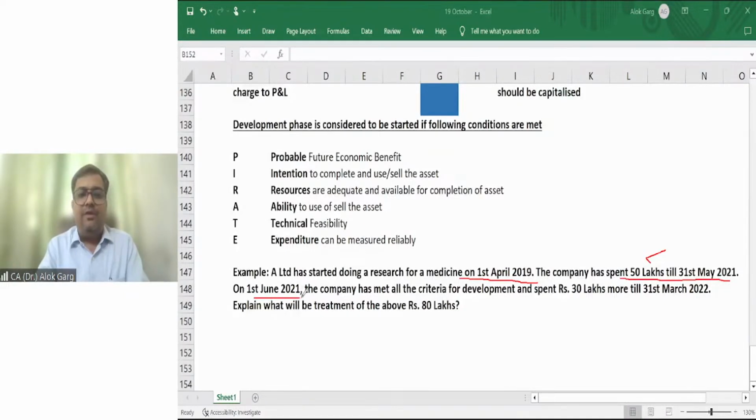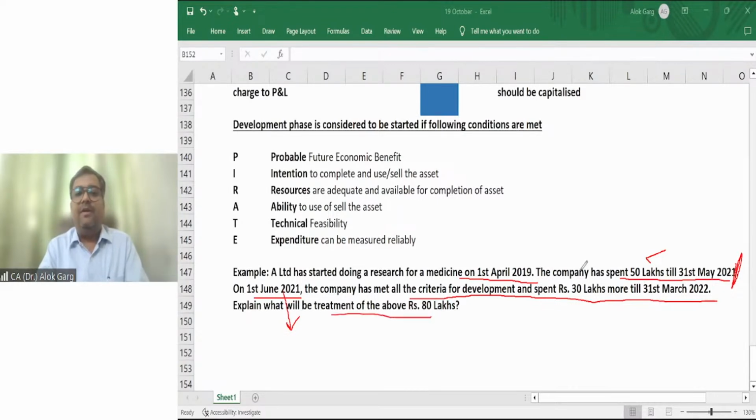On 1st June 2021, the company has met all the criteria for development and spent rupees 30 lakh more till 31st March 2022. It means the amount spent till 31st May 2021 has to be charged to the P&L as a research phase, right? And from 1st June 2021, the development phase was started, and the company needs to capitalize this 30 lakh rupees as an intangible asset, right?